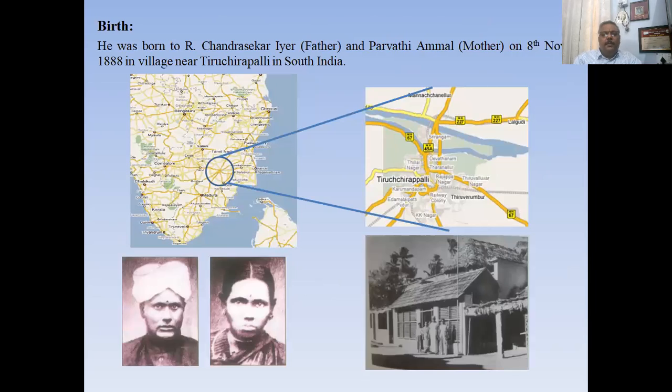Let's start with the initial bio sketch. He was born on 8th November 1888 in a village near Trichinopoly in South India. This is southern India, and this is the small village. His father was Chandrasekhar Iyer and his mother was Parvati Ammal. These are the photographs of the father and mother, and this is the house where he spent his childhood.